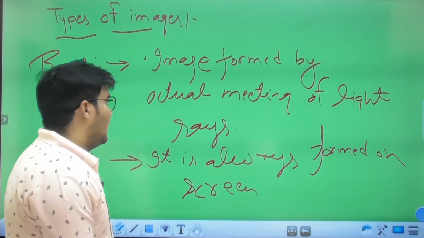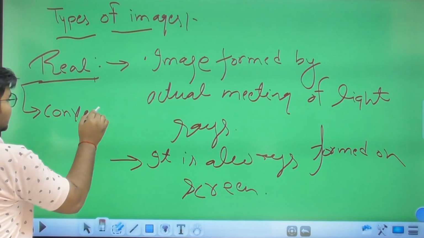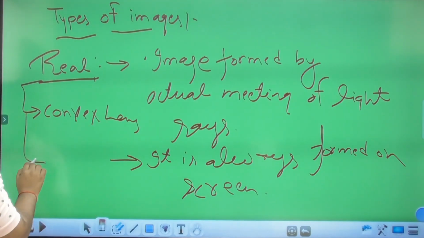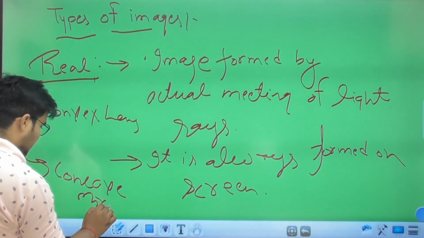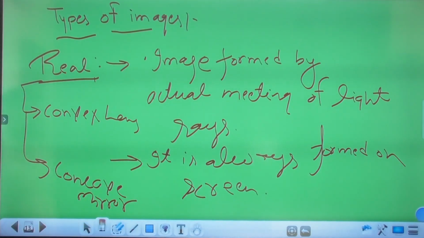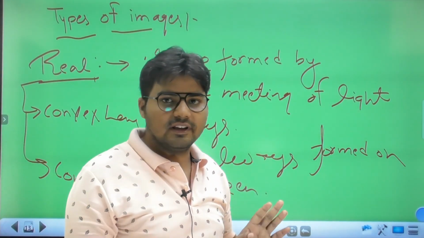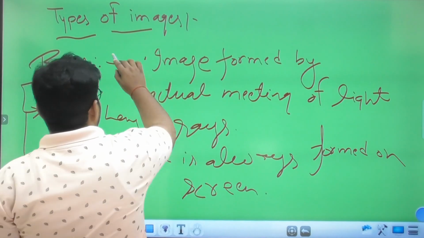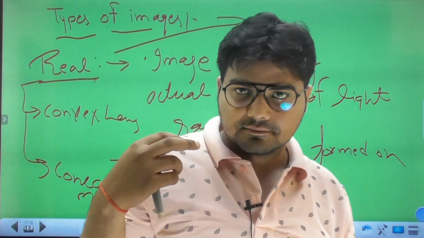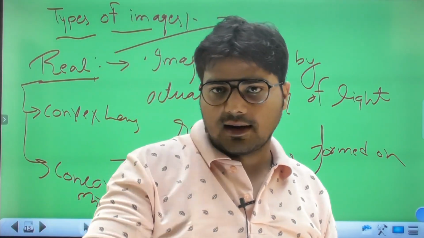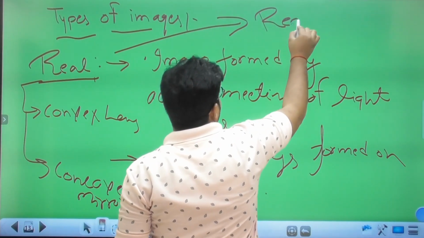Clear? A real image is formed by a convex lens, and a real image is also formed by a concave mirror. The very important thing is that whatever image is formed on our eyes is always real, not virtual.